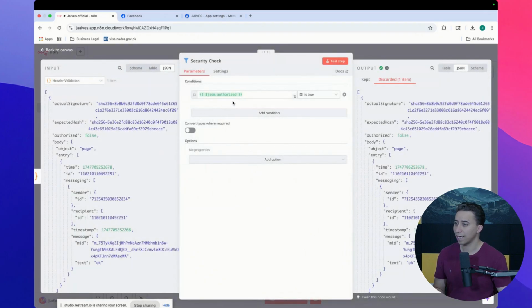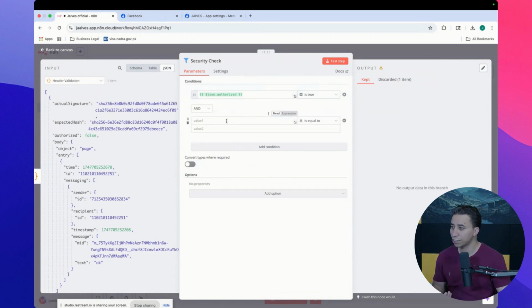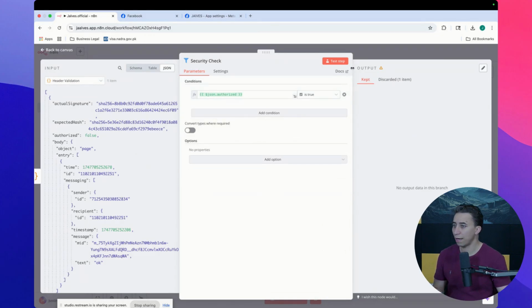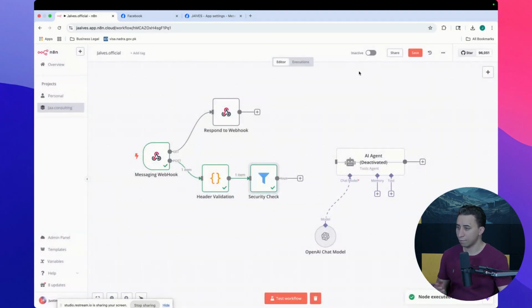You can say if this is true, you keep. If it's false, discard. You can add, for example, another condition. Actually, this is the only condition I have to do anything else, so let's remove that. Let's check this. Discard. So you cannot do anything.